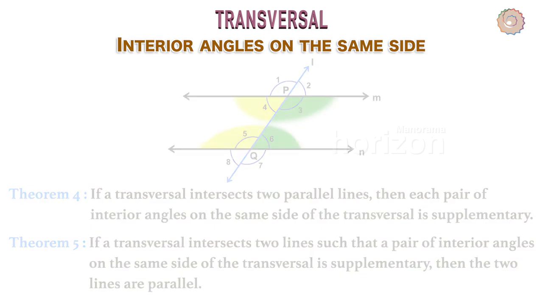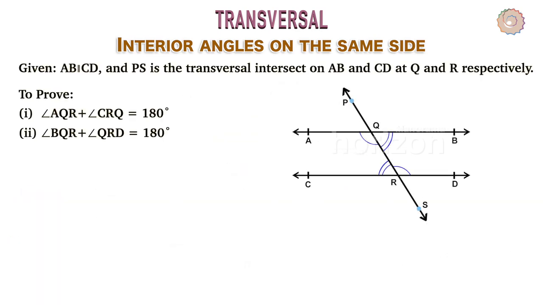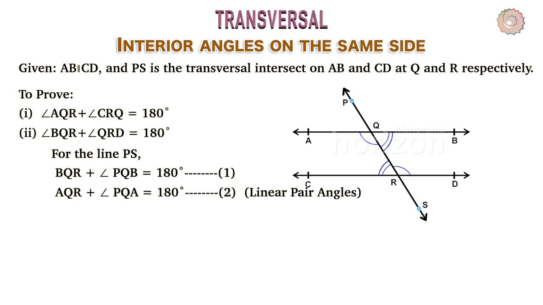Now, let's prove this. Given AB parallel to CD and PS is the transversal intersecting AB and CD at Q and R respectively. To prove, angle AQR plus angle CRQ equals 180 degrees and angle BQR plus angle QRD equals 180 degrees. Considering the line PS, we have the linear pairs of angles. Angle BQR plus angle PQB equals 180 degrees and angle AQR plus angle PQA equals 180 degrees. Let's consider these as equations 1 and 2 respectively.